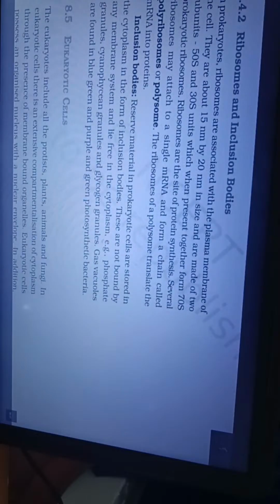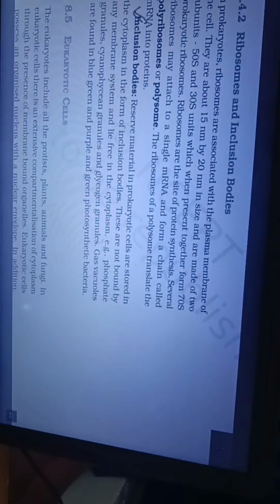In prokaryotes, ribosomes are associated with the plasma membrane of the cell. They are about 15 nanometer by 20 nanometer in size and are made of two subunits, 50S and 30S units, which when present together form 70S prokaryotic ribosomes. Ribosomes are the site of protein synthesis. Several ribosomes may attach to a single mRNA and form a chain called polyribosomes or polysome. The ribosomes of a polysome translate the mRNA into proteins.